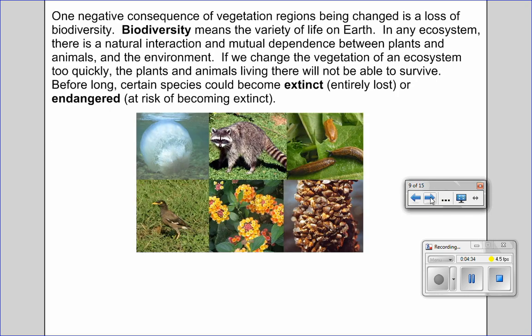One negative consequence of vegetation regions being changed is a loss of biodiversity. Biodiversity means the variety of life on Earth. In any ecosystem, there is a natural interaction and mutual dependence between plants and animals and the environment. If we change the vegetation of an ecosystem too quickly, the plants and animals living there will not be able to survive. Before long, certain species could become extinct, that means entirely lost, or endangered, in other words, at risk of becoming extinct.